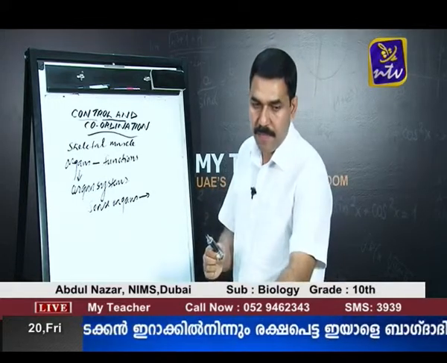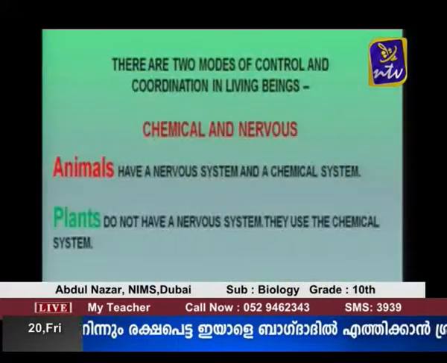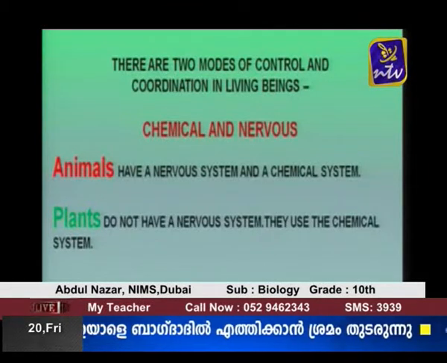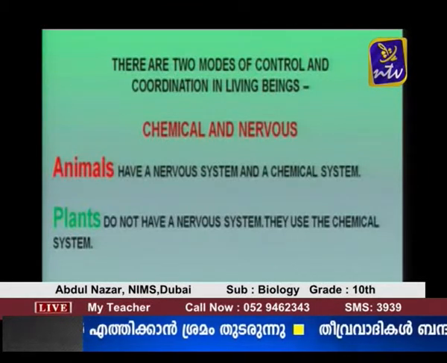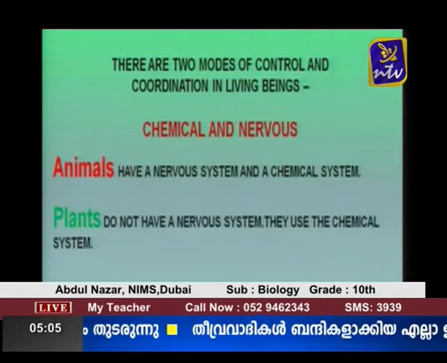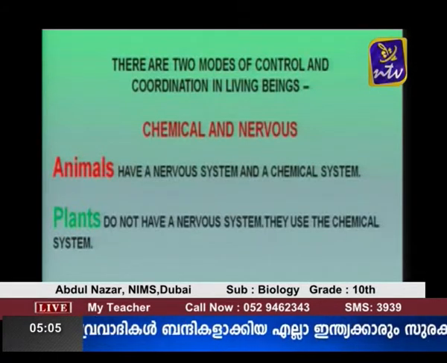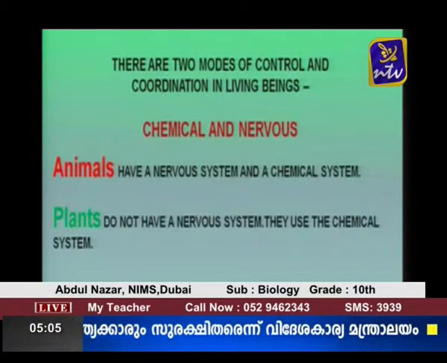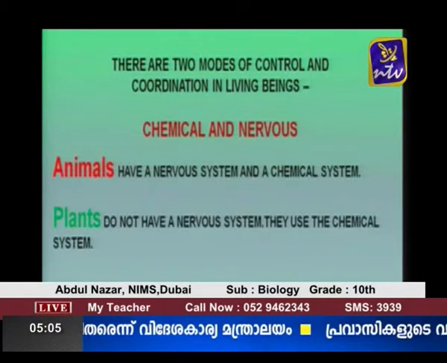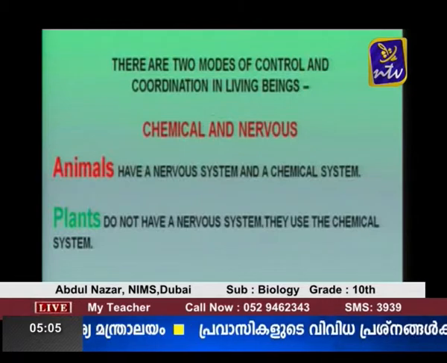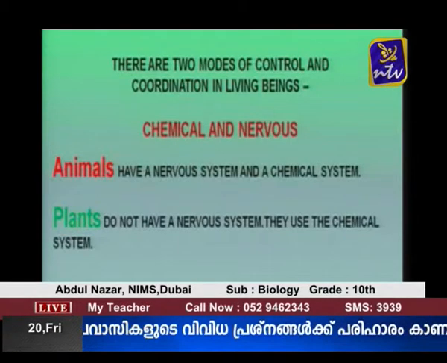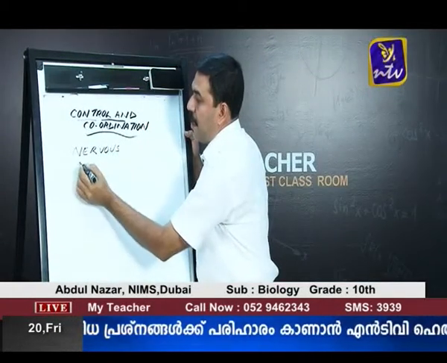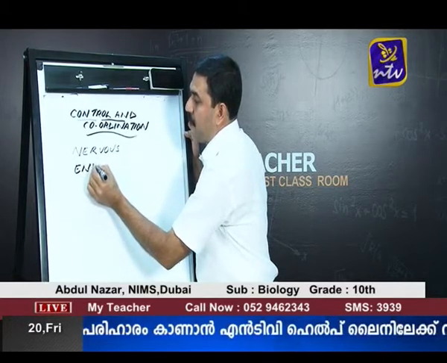Now let us see, in living organisms there are two systems for control and coordination. The first one is the nervous system, and the second one is the endocrine system.